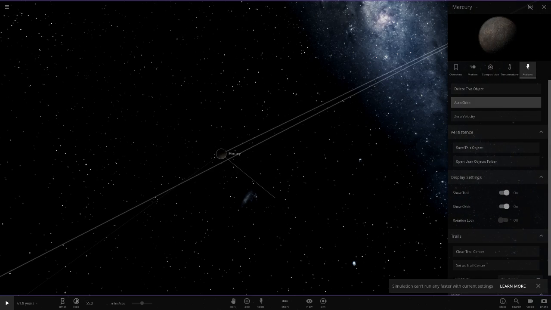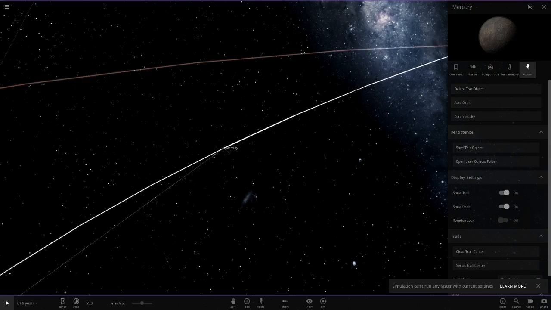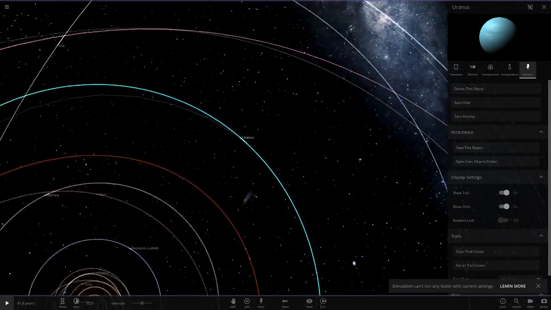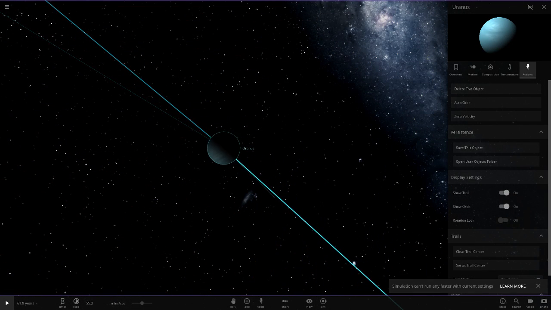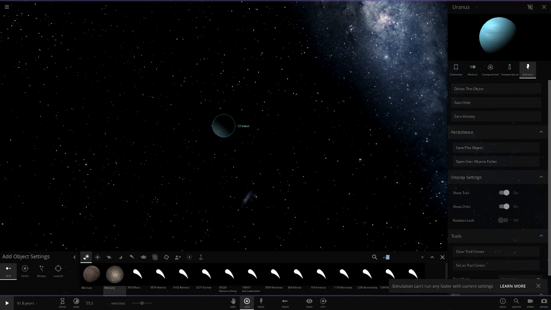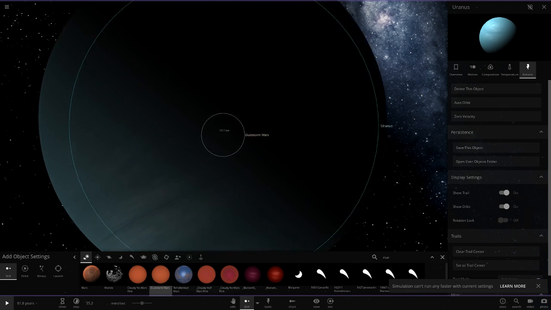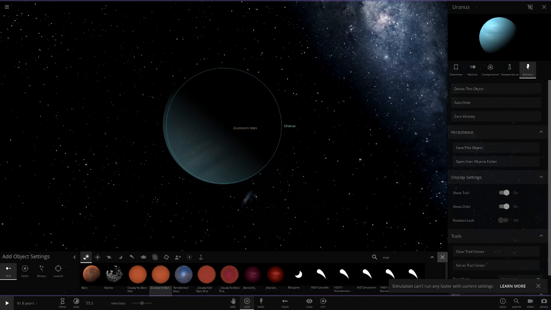Alright, Mercury, so auto orbit with you. There we go. Okay, then we have Uranus. Uranus is now Mars. So there we go. Got loads of Mars sort of variants there.